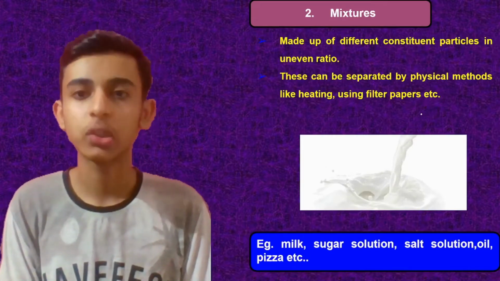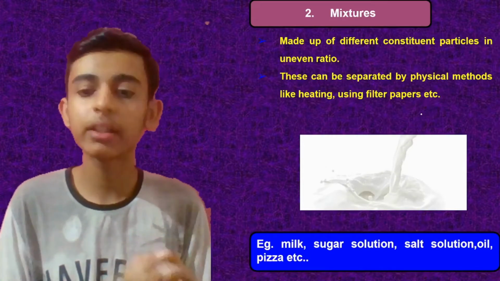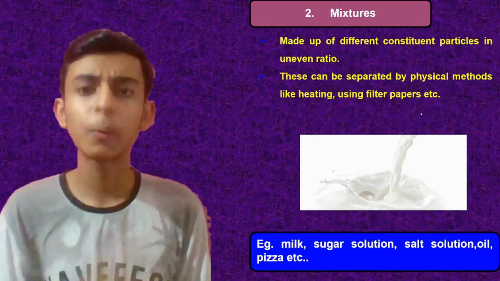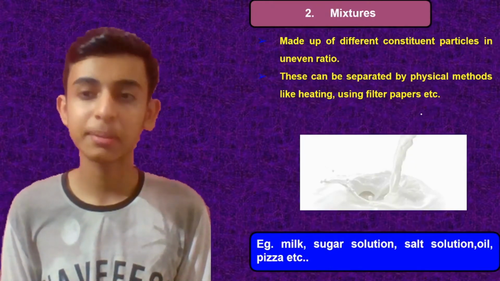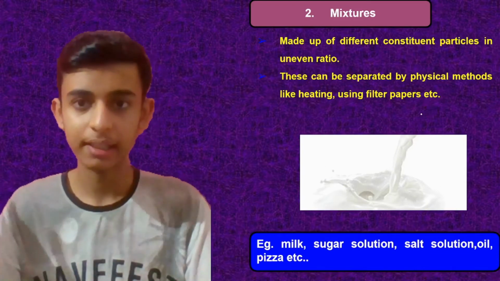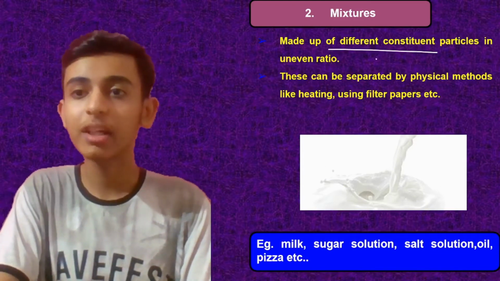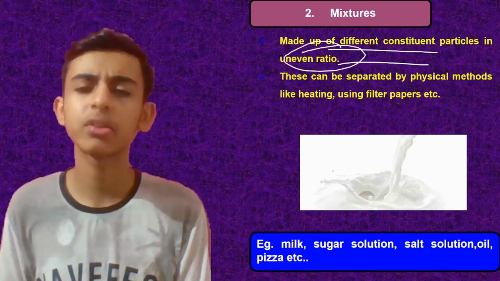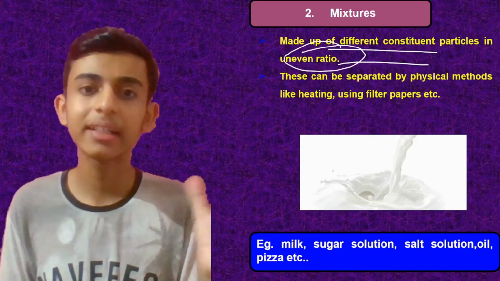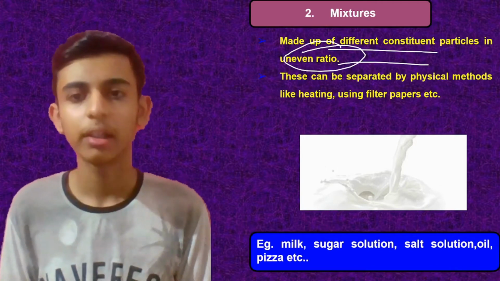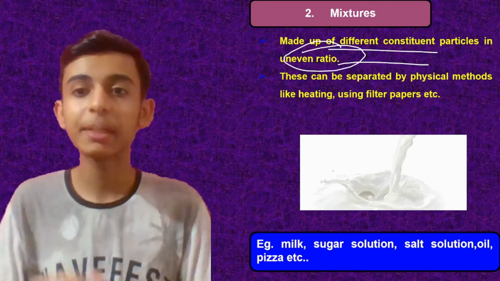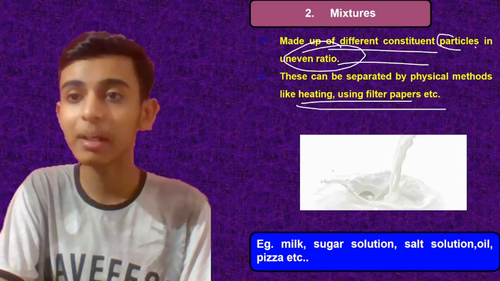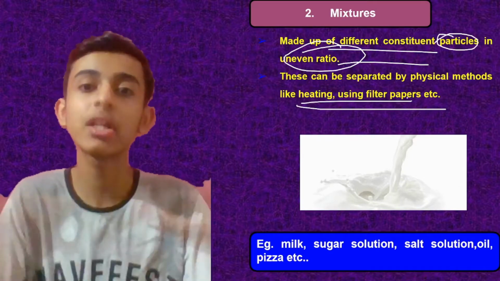Now moving on to mixtures. Mixtures are like the opposite of pure substances. If a pure substance is made up of only one type of particle, a mixture must be made up of different particles. It is made up of different constituent particles in different ratios. These can be separated by physical methods like heating or using filter papers. As it has more than one particle, the particles can be separated out.